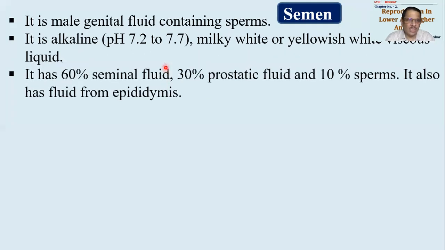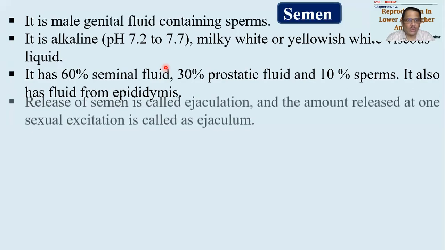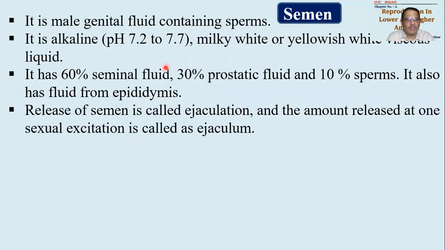So when it is viscous, it will have 60% of seminal fluid, 30% of prostatic fluid, and 10% of sperms. Okay, so it will also consist of fluid from the epididymis. So these are the contents of it.